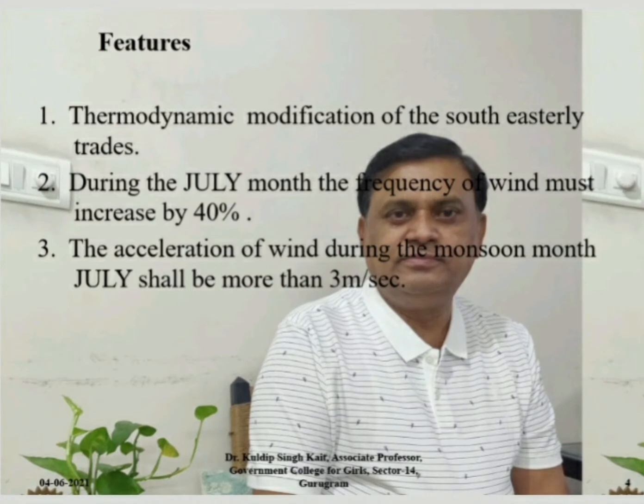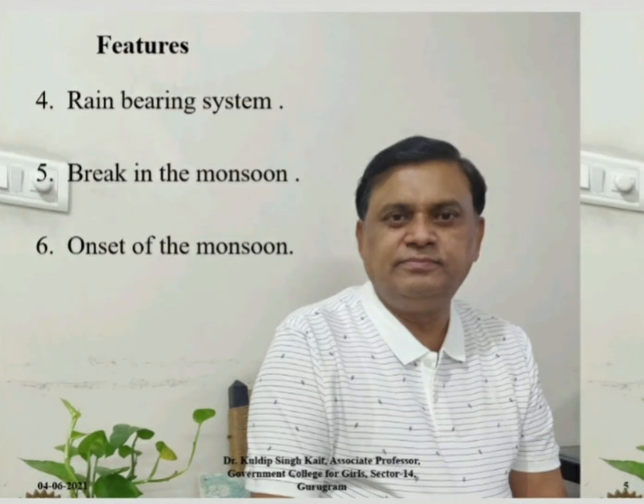Features of the monsoon. Number one, thermodynamic modification of the southeasterly trades. Second, during the July month, the frequency of winds must increase by 40%. Number three, the acceleration of wind during the monsoon month of July shall be more than 3 m per second. Number 4, rain bearing system. Number 5, break in the monsoon. And number 6, onset of the monsoon.